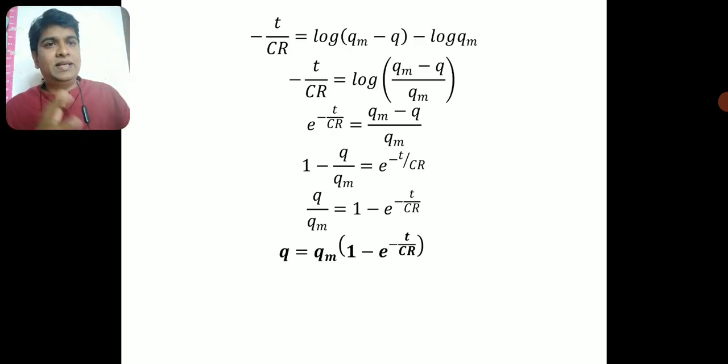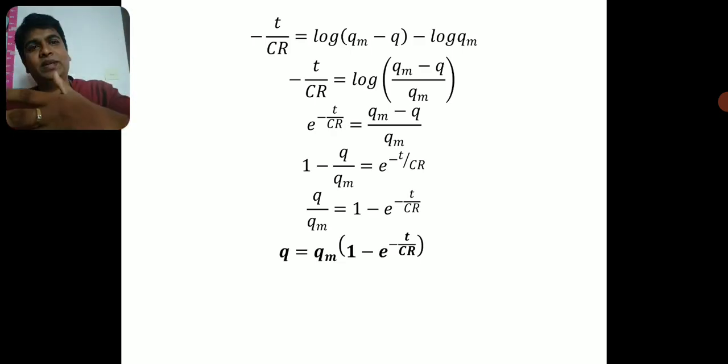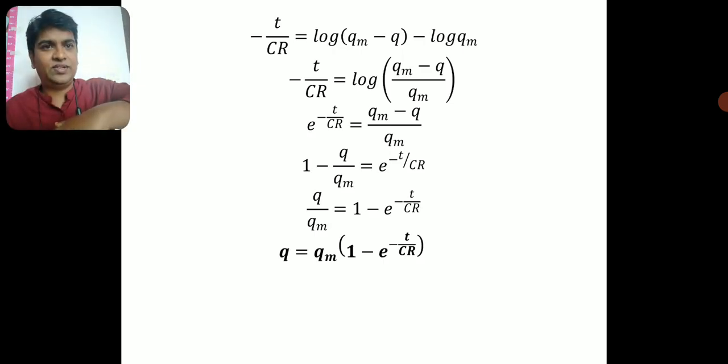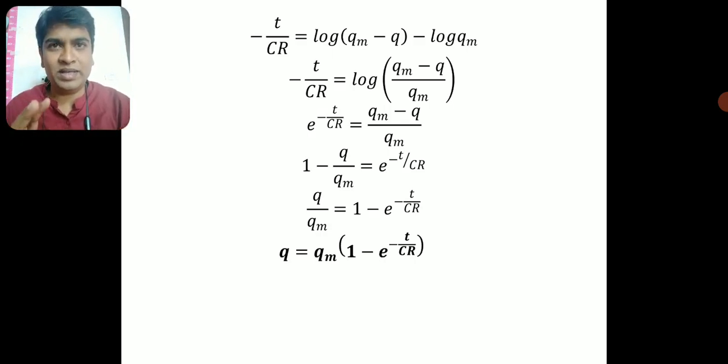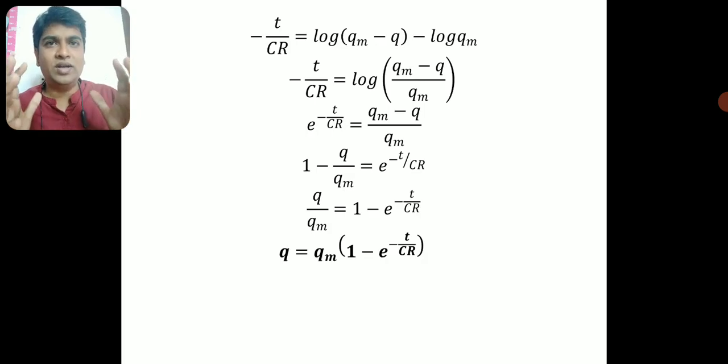Now I'll again rearrange this. Take this e to the power of minus t by CR to the left hand side, and send this Q by Qm to the right hand side, to get an equation of Q by Qm as 1 minus e to the power of minus t by CR. From this equation, I get Q is equal to Qm into 1 minus e to the power of minus t by CR. So I got the equation for the charge on the capacitor at any instant of time t.